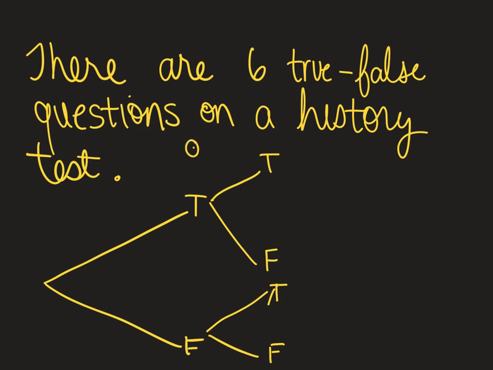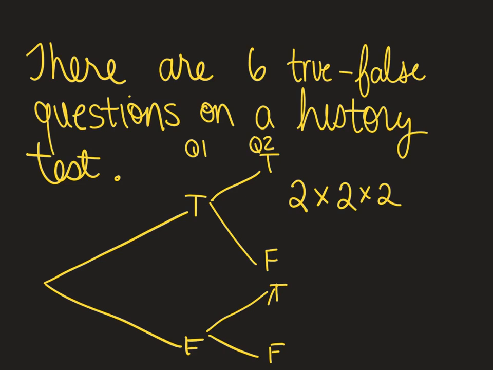So this is question 1, this is question 2, and continue on for 6 questions. If you want to do the counting principle, the fundamental counting principle, you're going to multiply. How many options are there for question 1? How many options are there for question 2? How many options are there for question 3? And so on until you get to 6 questions.